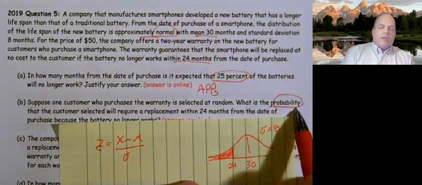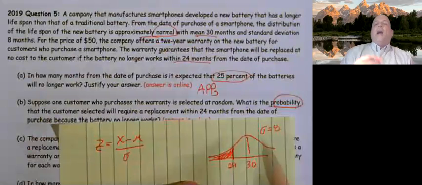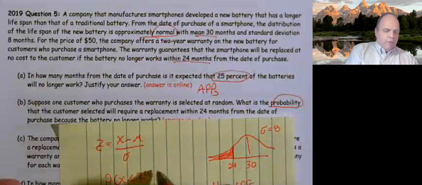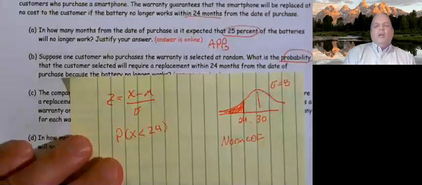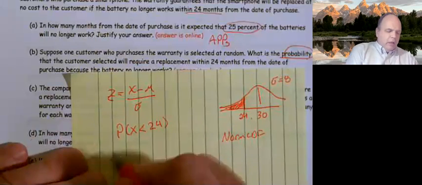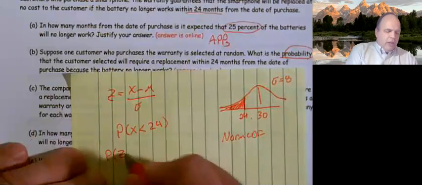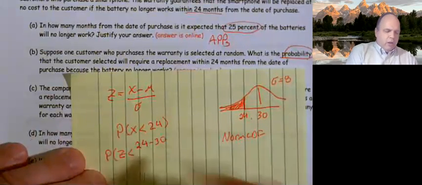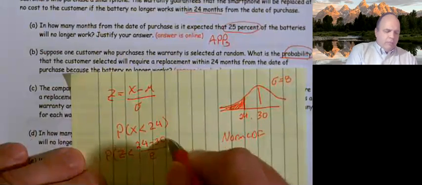Notice they're asking me what is the probability. So they're asking for the app. This clues me in that I'm going to be working with a norm CDF. So I need the probability that X is less than 24. Plugging in, that's the probability that Z is less than 24 minus 30 over 8.